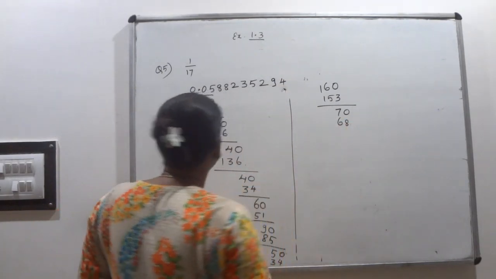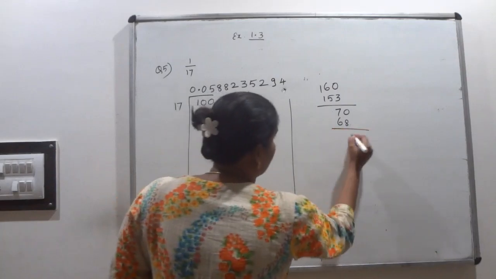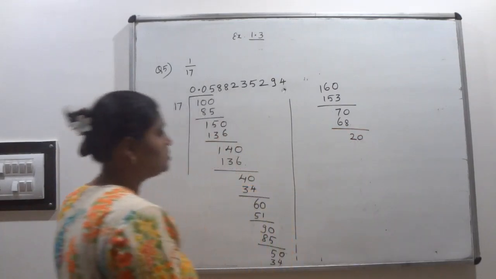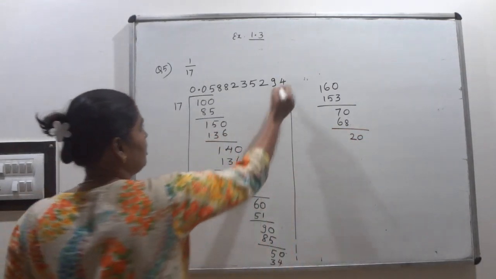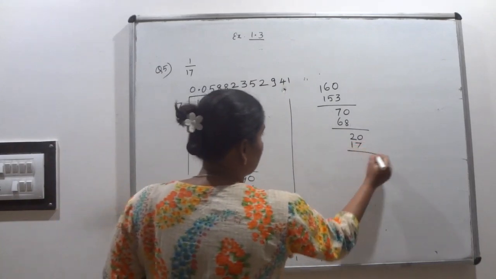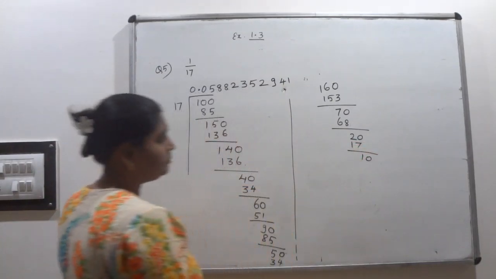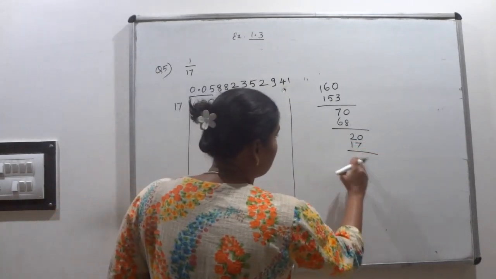68. The remainder is what? 2. So include 0, 20. How many times will it go? 17. Only one time. So the remainder is what?